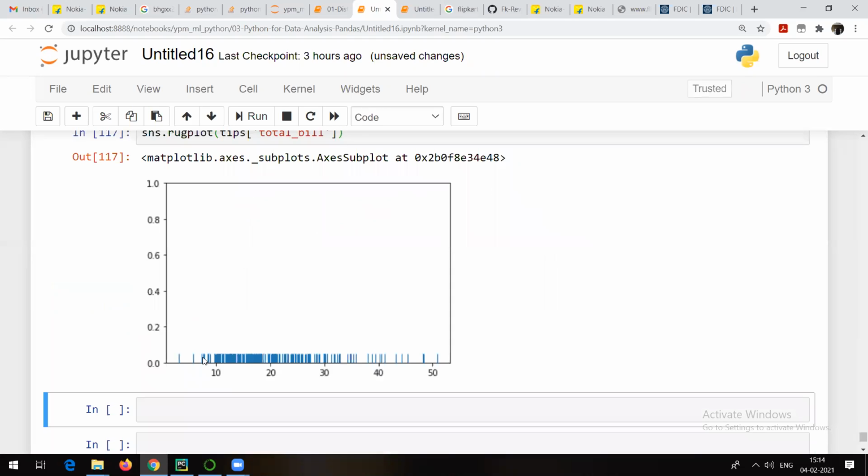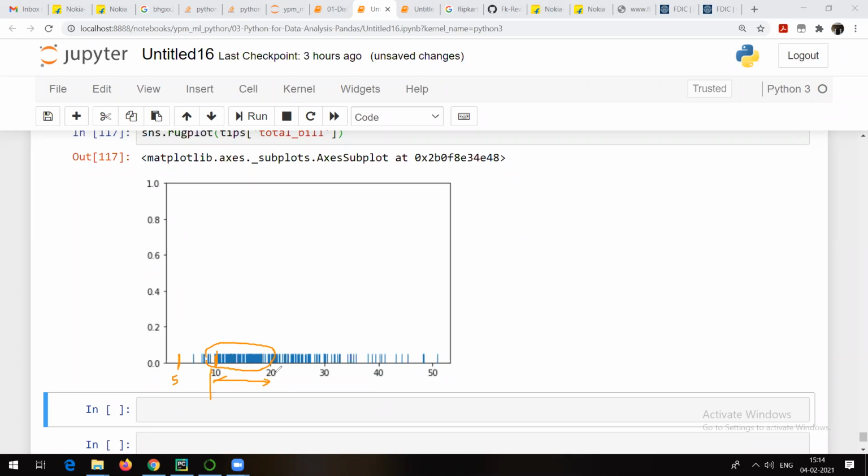Now, what is the meaning of a rug plot? Try to understand. As I said, a rug plot is simply going to draw lines. Let's suppose this value is 5. As and when it sees 5 in the total bill column, it is going to draw a line. Let's suppose this line is 10. As and when it sees 10, it is going to draw a line again and again. That's why these lines are darker. Why are these lines darker? Because the values between 10 and 20 are repeated most of the time.